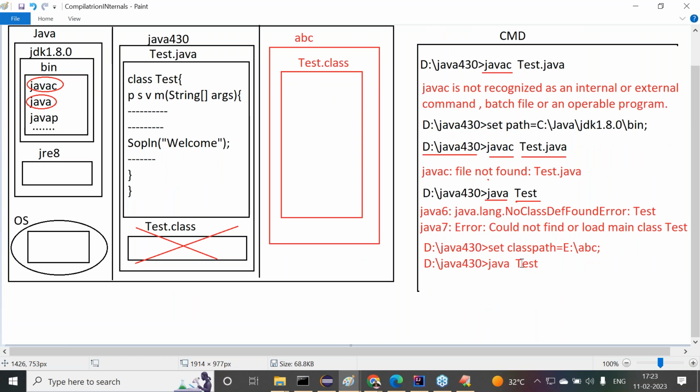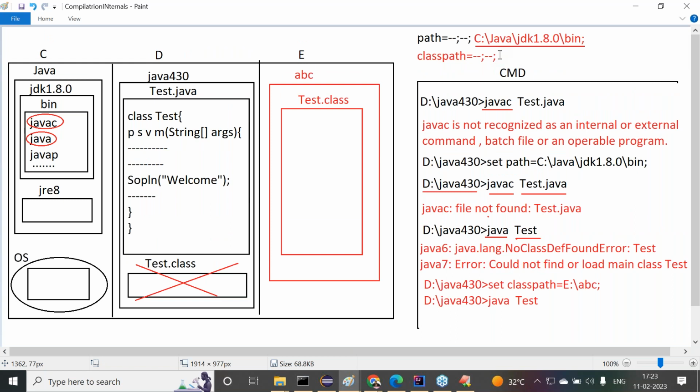JVM will search for the test.class file at three locations. Tell me again, what are the three locations? First one is the current location. Second one is the Java predefined library. Third one is the locations referred by the classpath environment variable. Got it or not? Now tell me, at the classpath environment variable referred location, we already set this location, am I right or not?